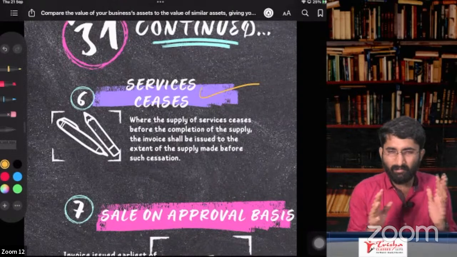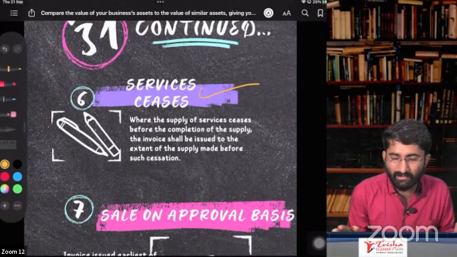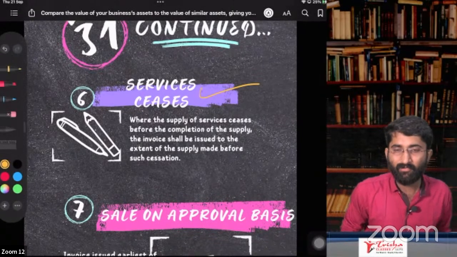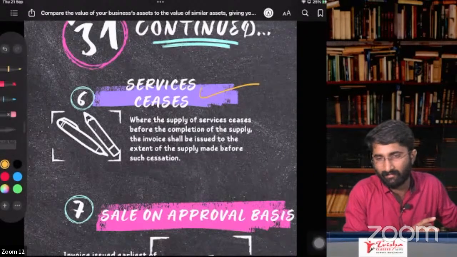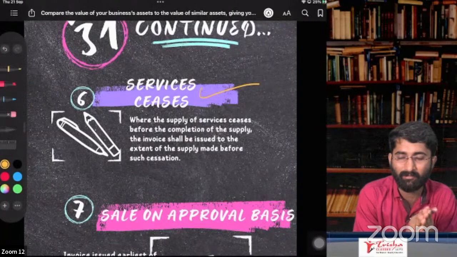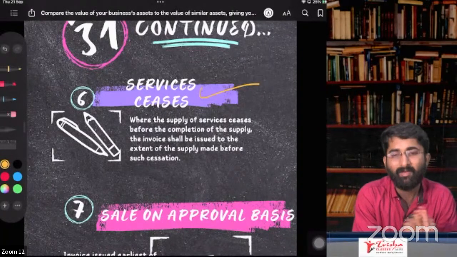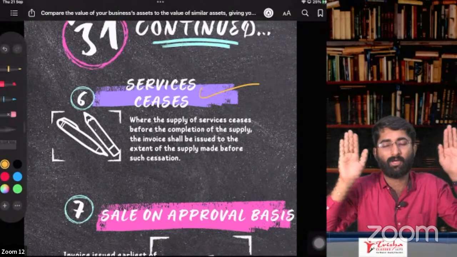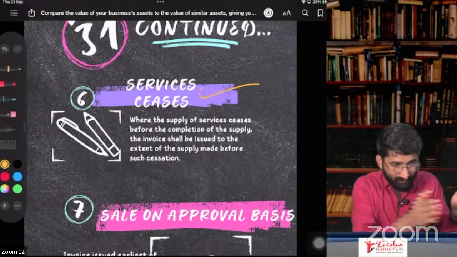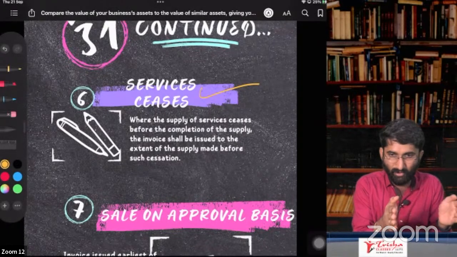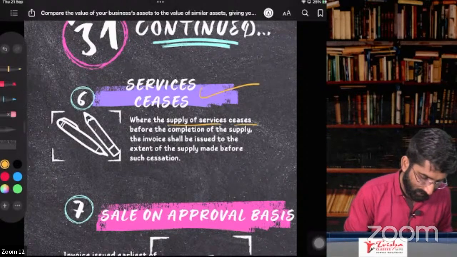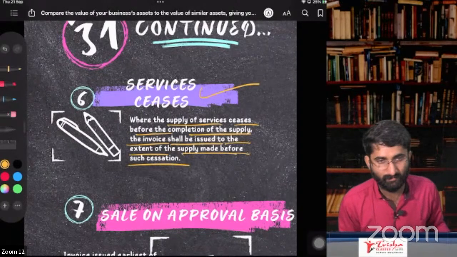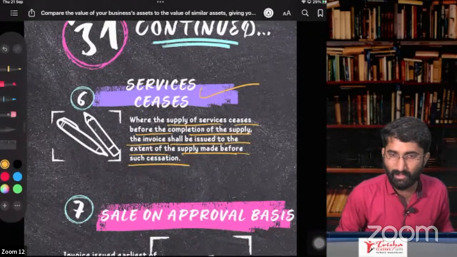Services cease in between. That means service will stop here. Example, I am giving you the class and you found that some other work is pending. Sir, you say that right now I am not taking any classes, please stop this, or I will get some personal commitment. So I say that I'm going to stop the services here. In that case, for whatever service I have given, for that much portion I have to give the invoice. Where the supply of service ceases before the completion of the supply, the invoice shall be issued to the extent of the supply made before such cessation. So whatever service I have given so far, for that I have to give you the invoice.